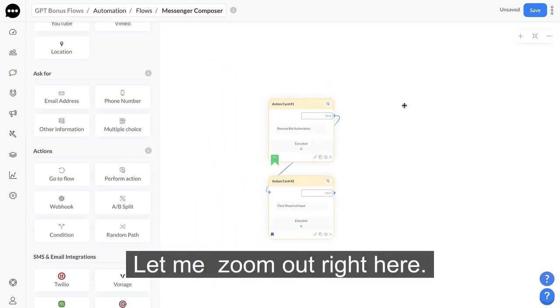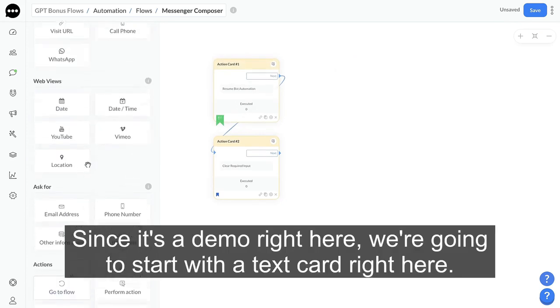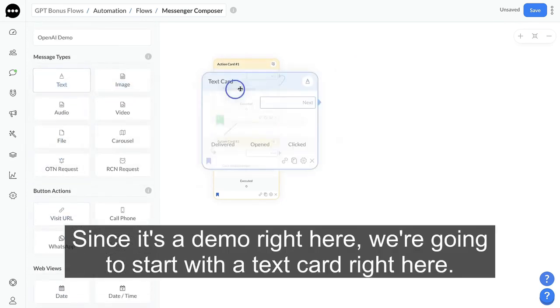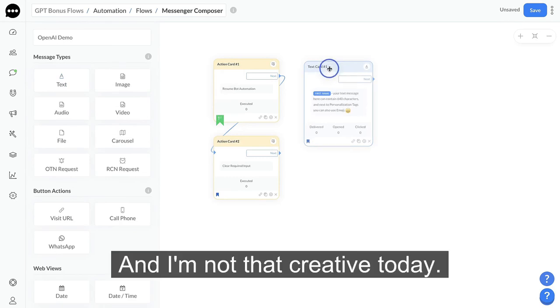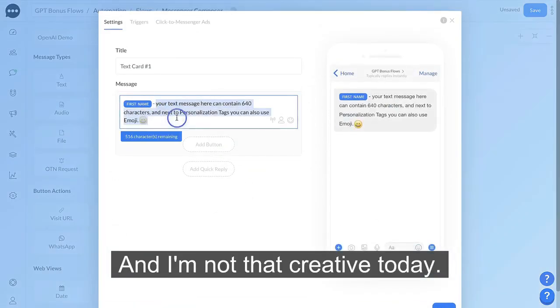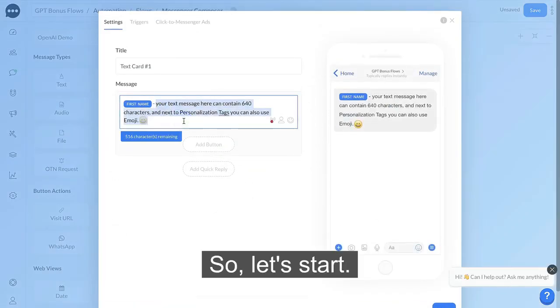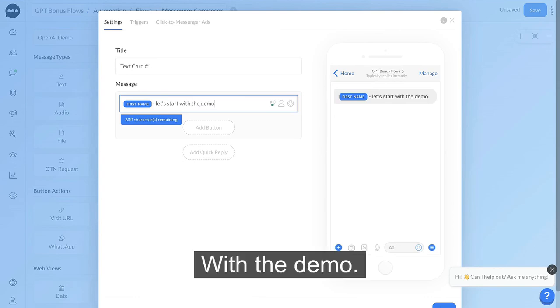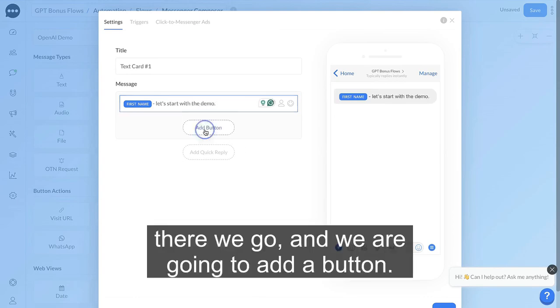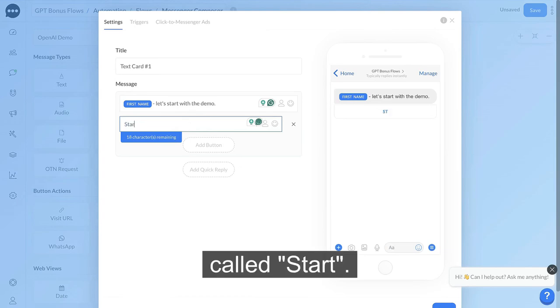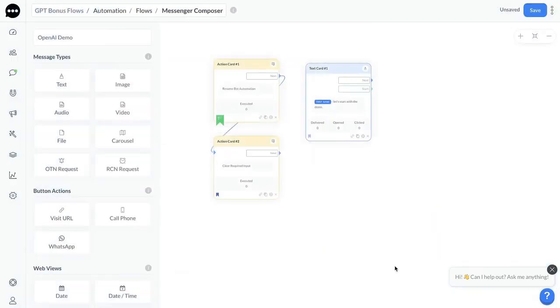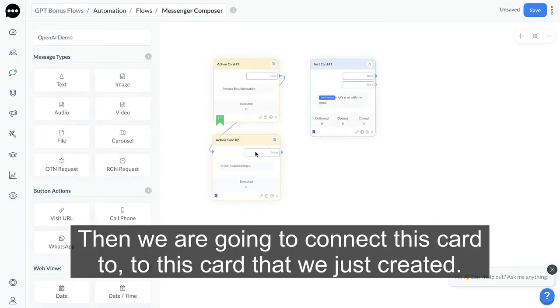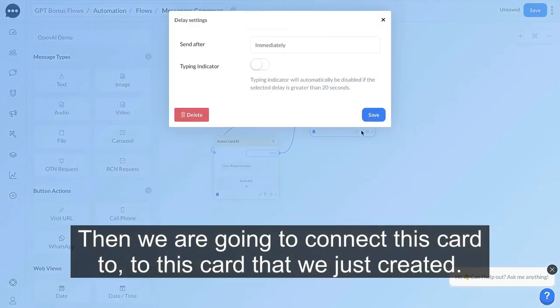Let me zoom out right here. Since it's a demo, we're going to start with a text card right here. And I'm not that creative today, so let's start with the demo. There we go. And we are going to add a button. Let's keep things simple. We'll start. And then we are going to connect this card to this card that we just created.